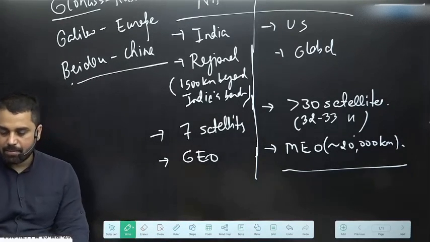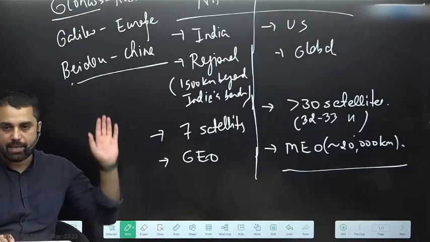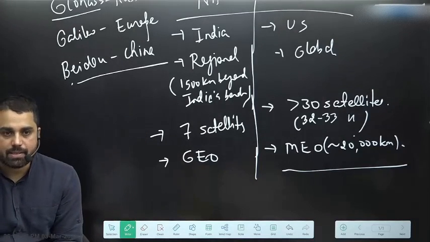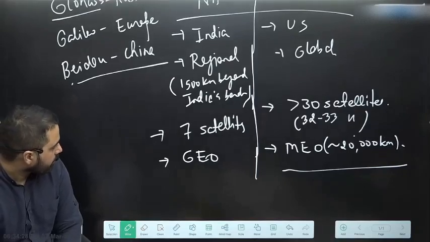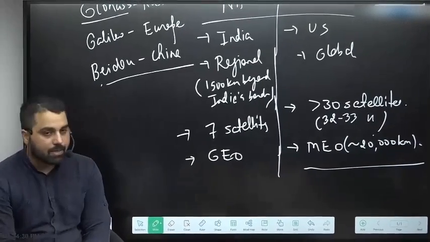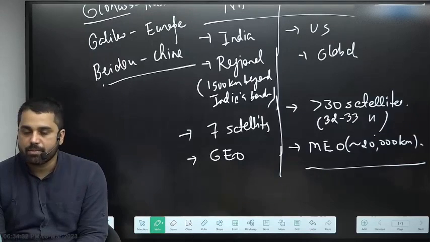Even China has a similar strategy as India. The Chinese BeiDou satellites are also placed into geosynchronous and geostationary orbit. But nonetheless, this is the difference. Now why is this topic in news? There are 2 reasons why it should be covered in news.